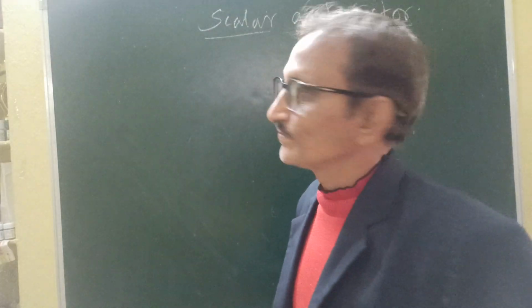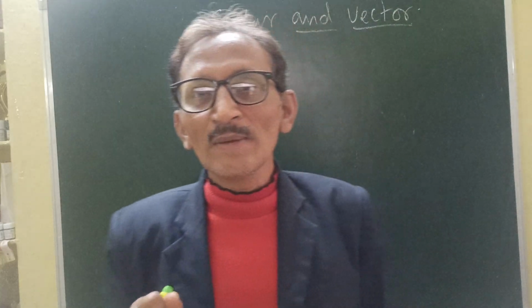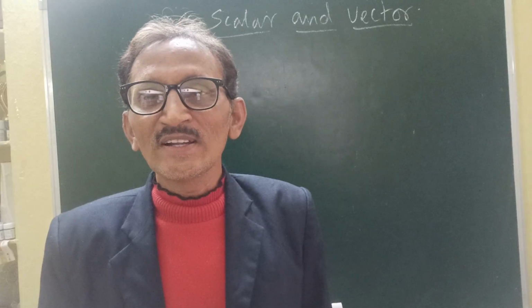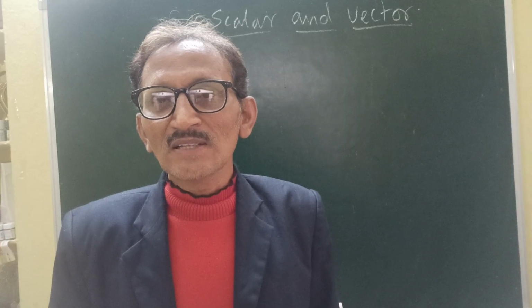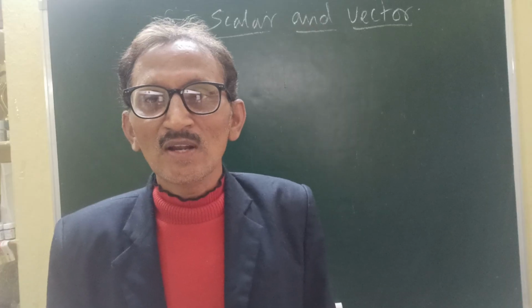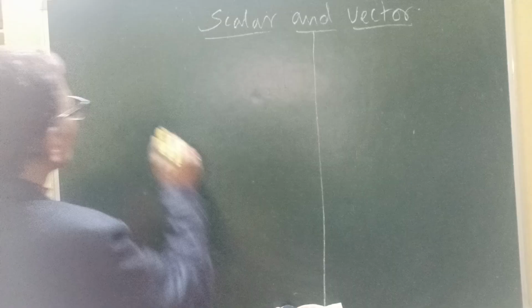Scalar and vector. Scalar: a physical quantity which has only magnitude but no direction. That quantity we are expressing as a scalar quantity. Scalar quantity means what?